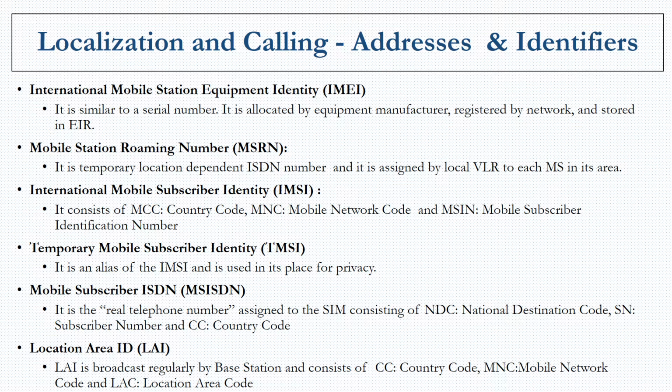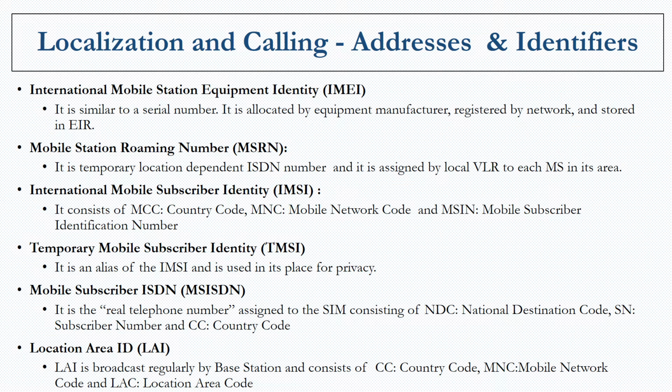The TMSI is the Temporary Mobile Subscriber Identity, which is another number used instead of the IMSI, in order to give privacy to users who are roaming. The mobile subscriber ISDN, MSISDN, is nothing but the real phone number which is allocated to the SIM, and it consists of the country code, the national destination code, and the subscriber number.